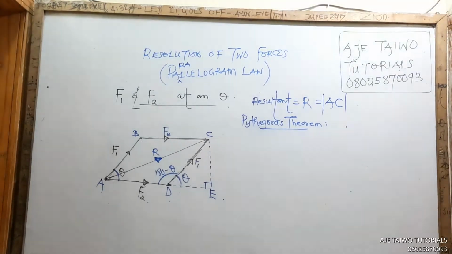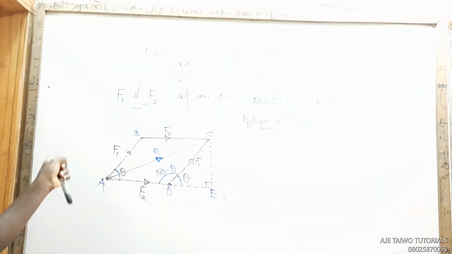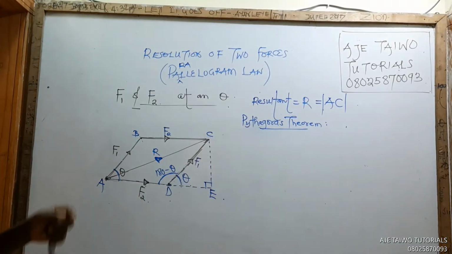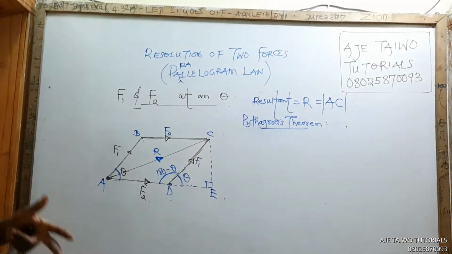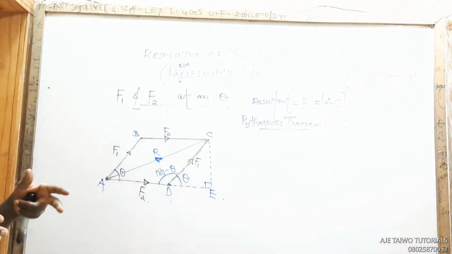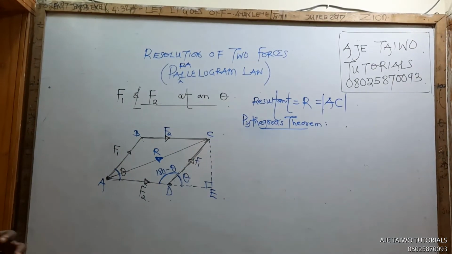You know that R is AC, so use the letter. If you want to apply Pythagoras theorem, it has to be in the right angled triangle. So can you tell me on the board?